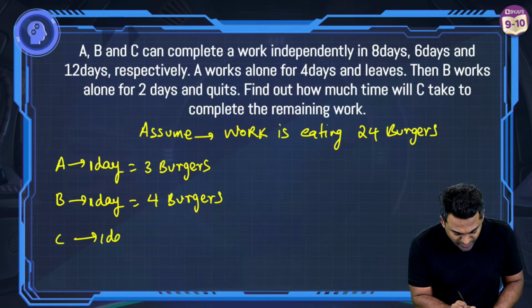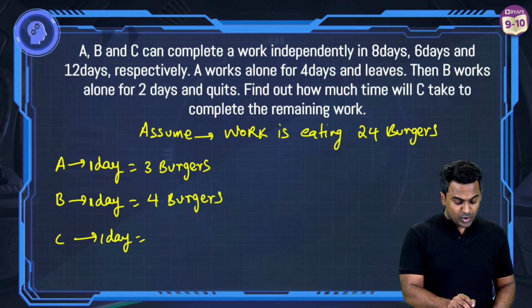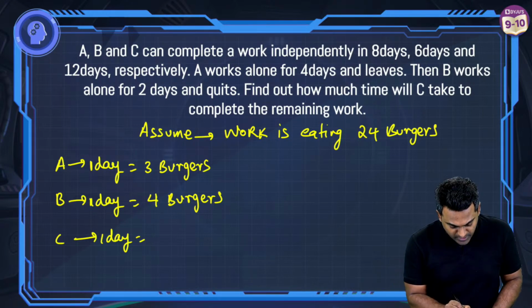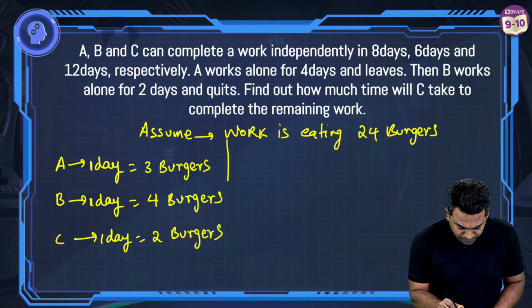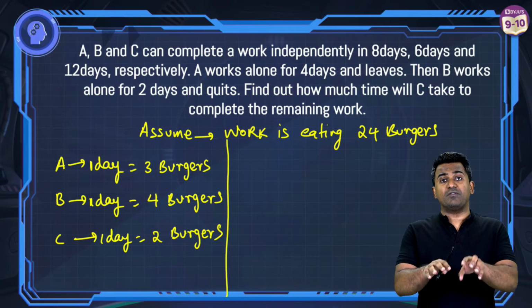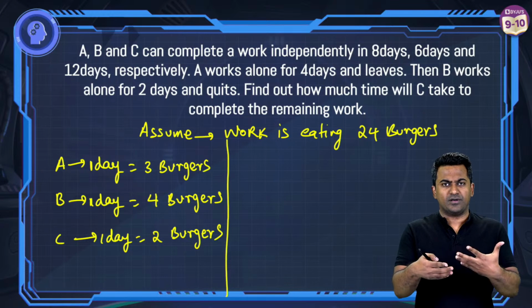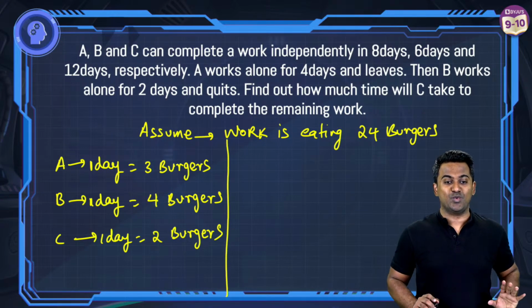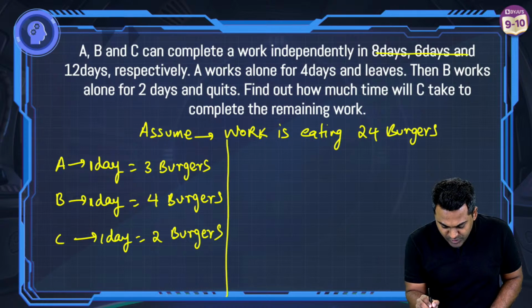C in one day is going to eat how many burgers? C can finish all 24 burgers in 12 days. Well done. C is going to eat 2 burgers in one day. So this part, I'm sure it is pretty clear. We have assumed the work to be eating 24 burgers, and as per the information presented, A in one day is going to eat 3, B in one day is going to eat 4, C in one day is going to eat 2, right? So this part was pretty simple. Cool, so we've used this bit of information.